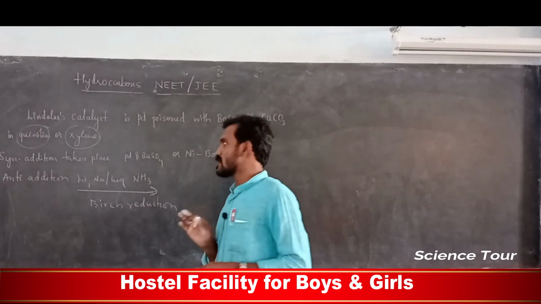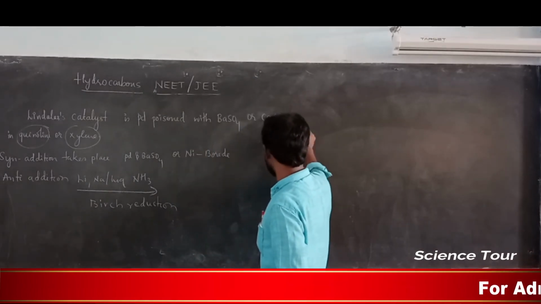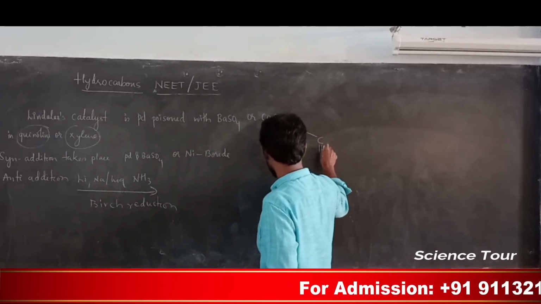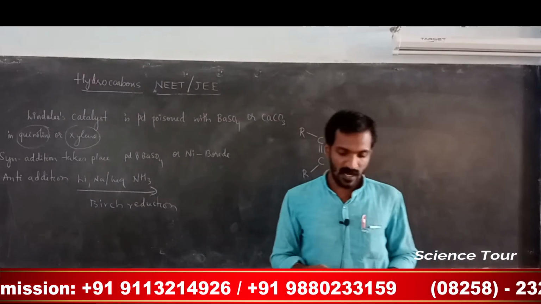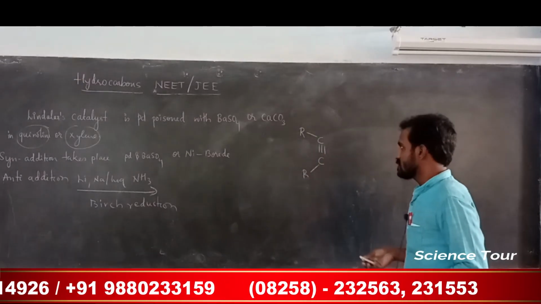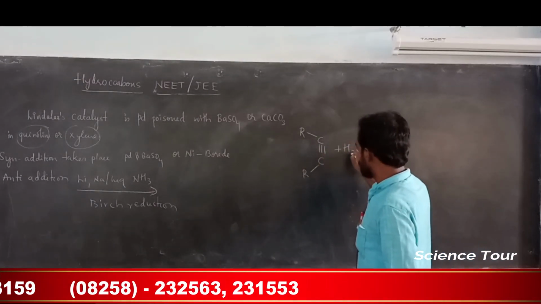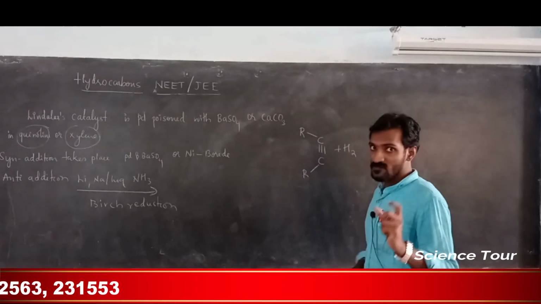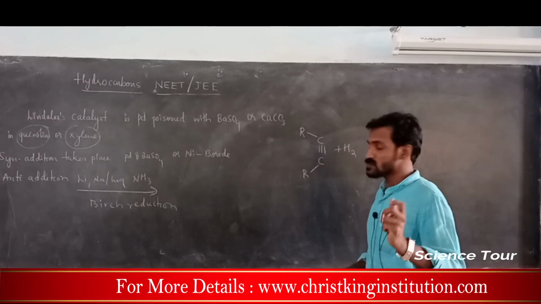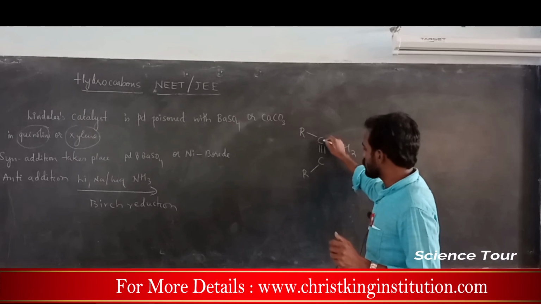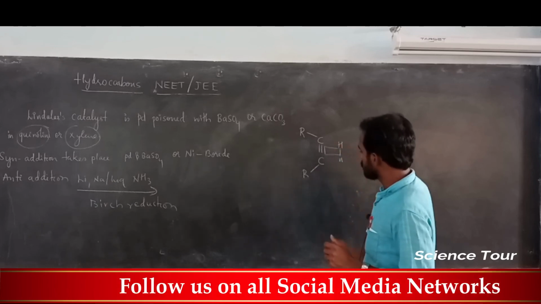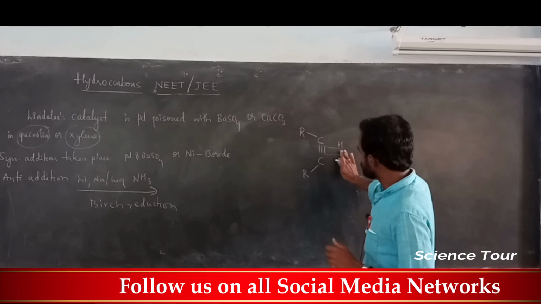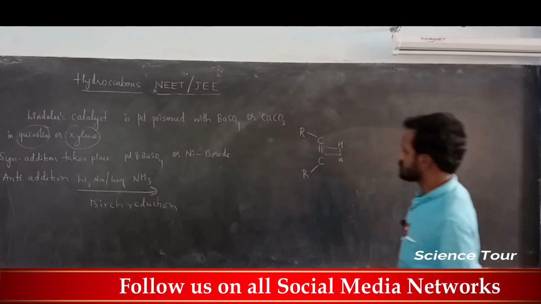For example, I will show you, my dear students. What is syn addition? This is an alkyne, a triple bonded alkyne. Understood? Alkyne. Here we are adding 2 hydrogens to this bond. Out of the 3 bonds, one bond is used for bonding, and one hydrogen will form a bond with this. So I will write like this. This will form a bond, this will form a bond. Understood? So here what happens? This bond breaks and it forms like this. This is the addition.